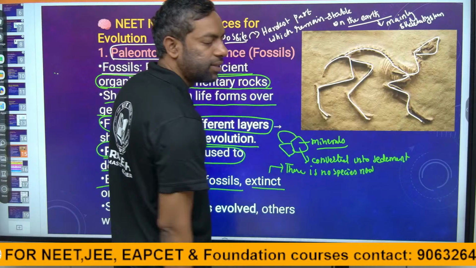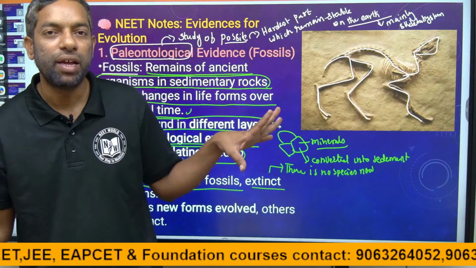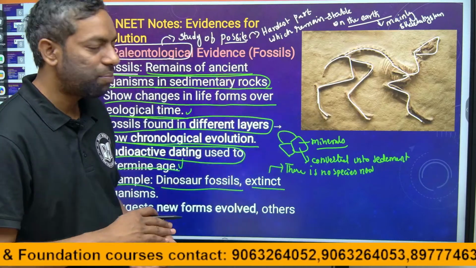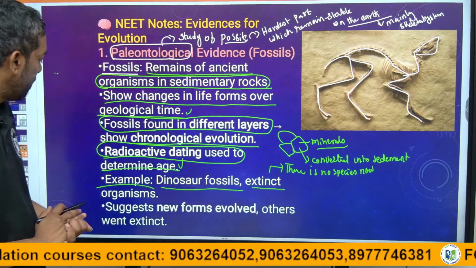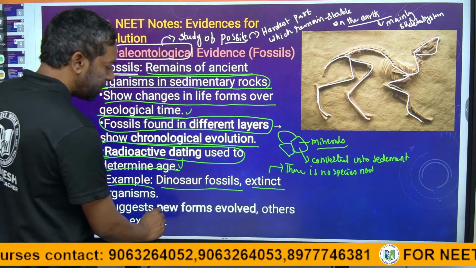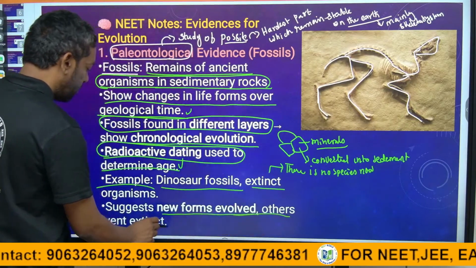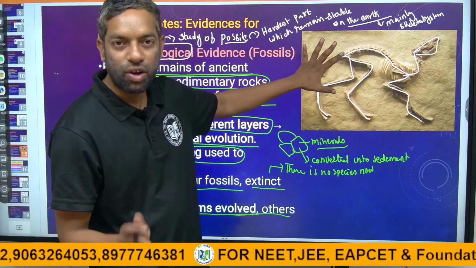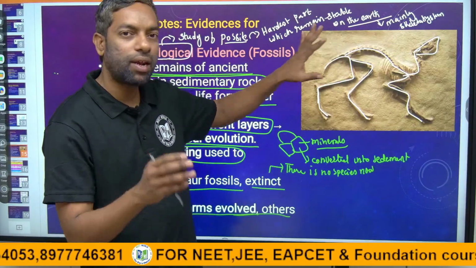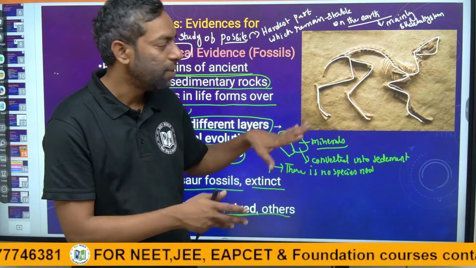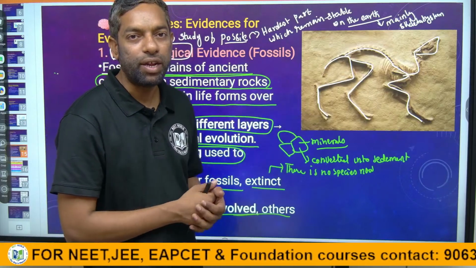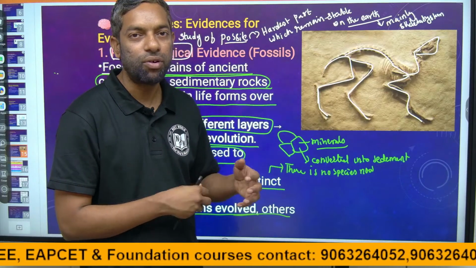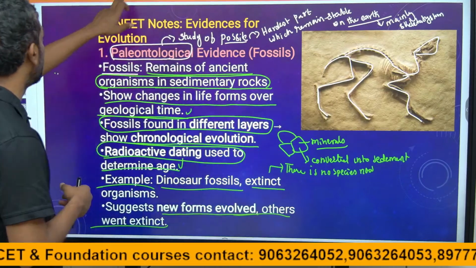This is called extinct. Extinct means they completely exit from the earth. There is no more species to develop again. That is extinct. It is suggested that new forms of evolution developed while others went extinct, like dinosaurs. Along with dinosaurs, other species also went extinct. This is what the evidences of evolution are. We are going to do a detailed discussion of the types of evidences in the next slide.